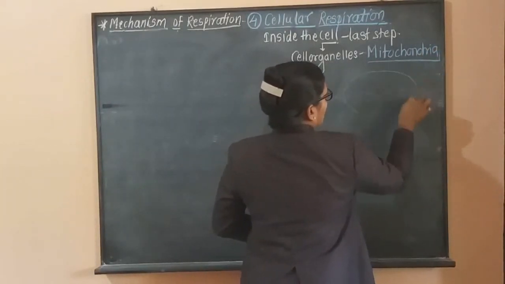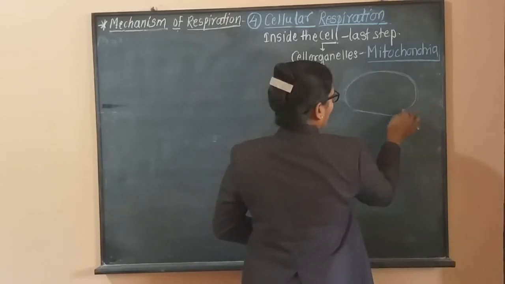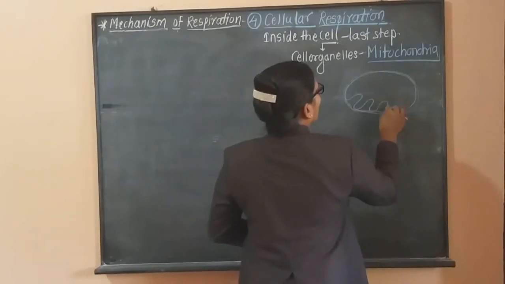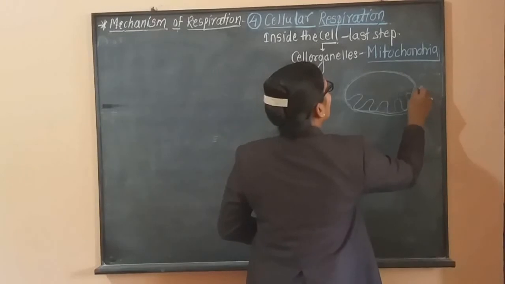In short, it consists of a double membrane, an outer membrane and an inner membrane. The inner membrane is thrown into a number of folds. These folds are called cristae.